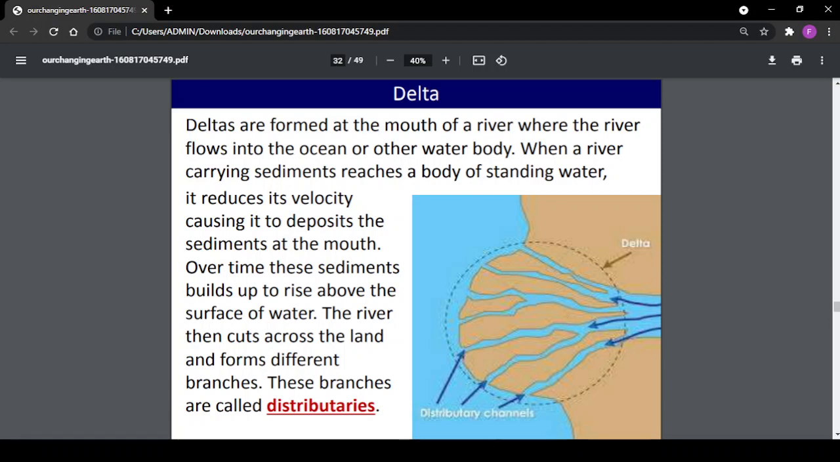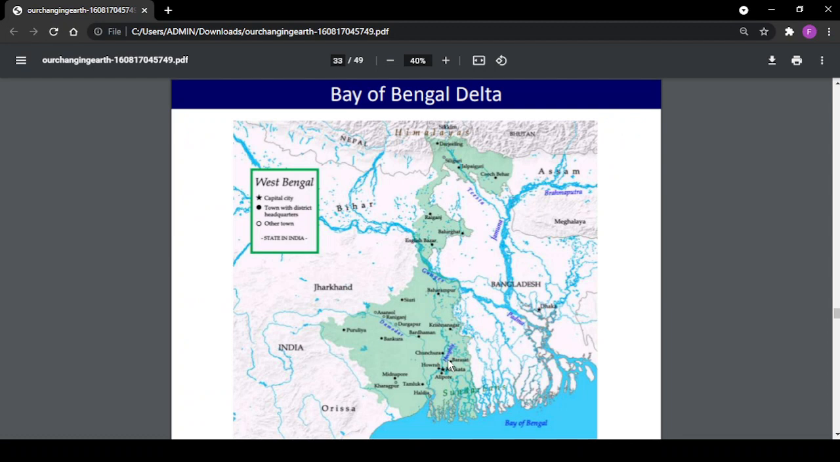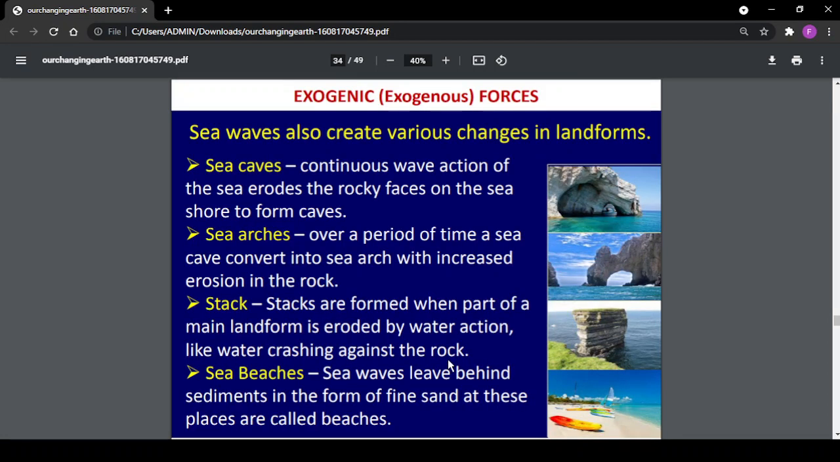Delta distributary channels. Exogenic forces. Sea waves also create various changes in landforms. Sea caves. Continuous wave action of the sea erodes the rocky faces on the seashore to form caves.